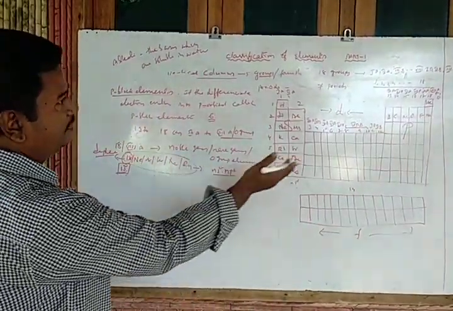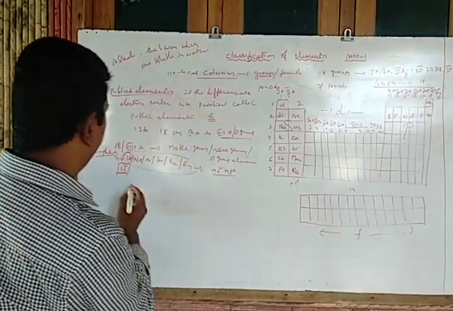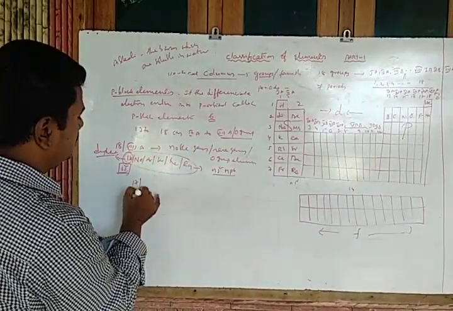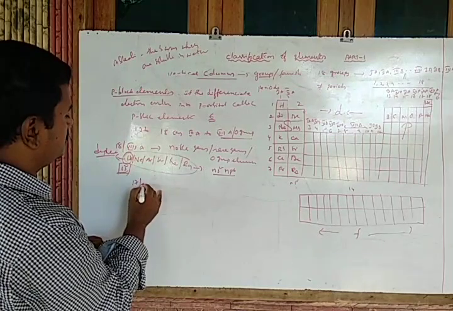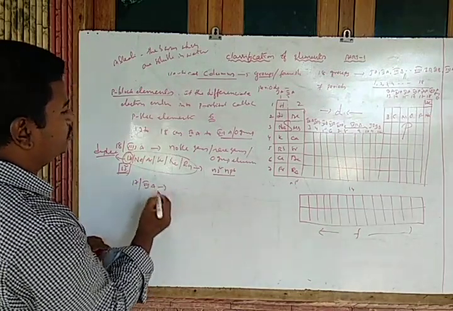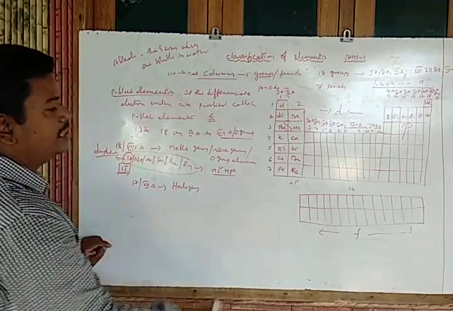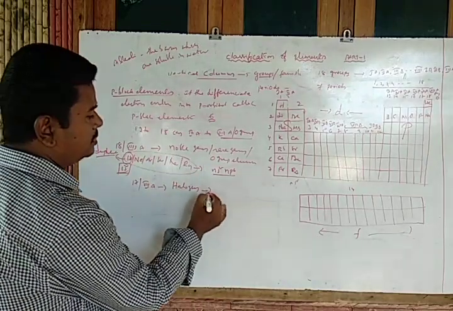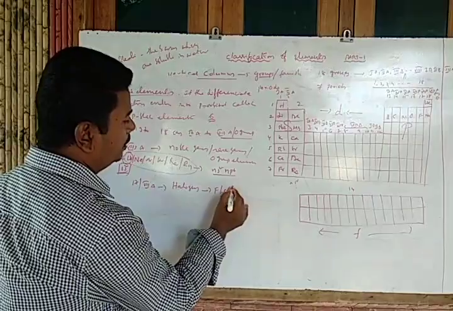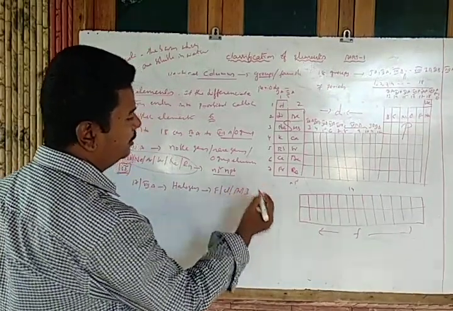Okay. Next, before that one, that means 17th, or 7th A. Those are called halogens. Those are called which one? Halogens. That means fluorine, chlorine, bromine, iodine.